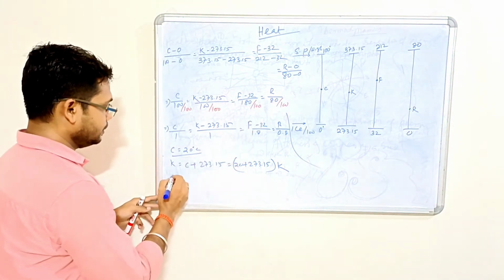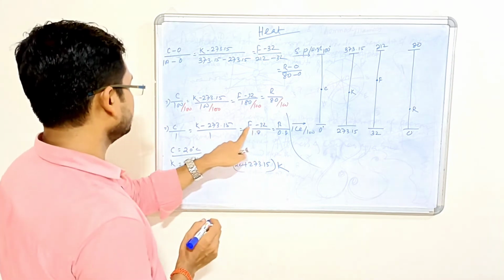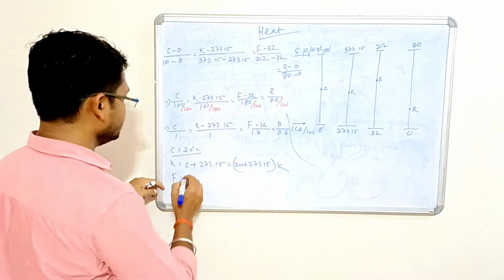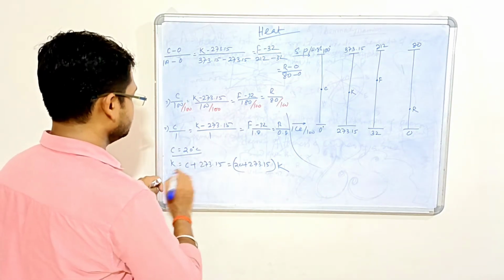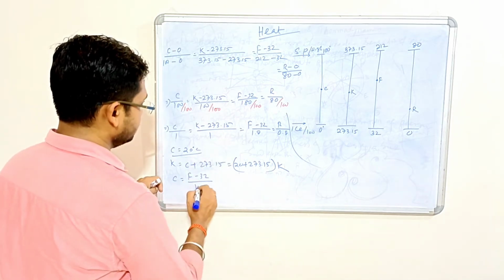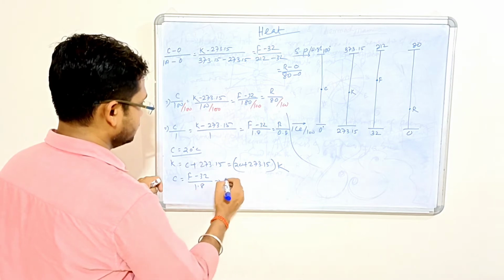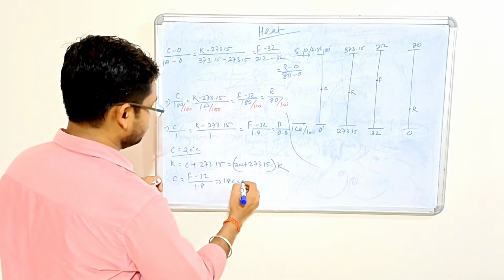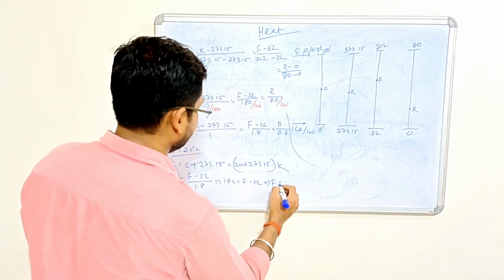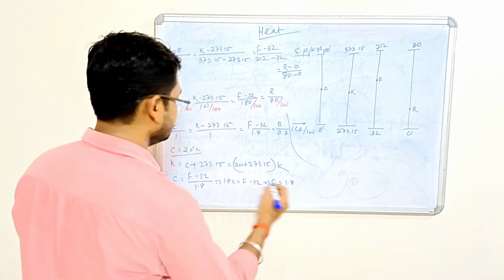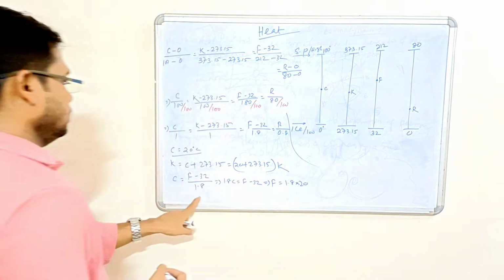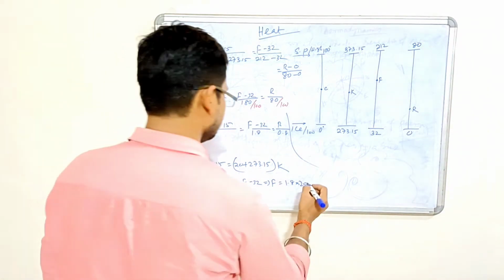In case of Fahrenheit, what will happen? F minus 32 divided by 1.8 equal to C, right? You can see here C equal to F minus 32 divided by 1.8. So 1.8 C equal to F minus 32. So you can say F equal to 1.8, what is the value of C? Into 20 plus 32.